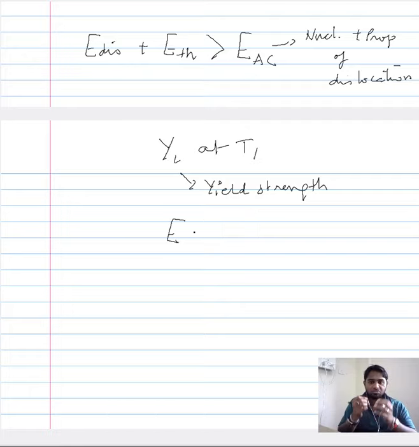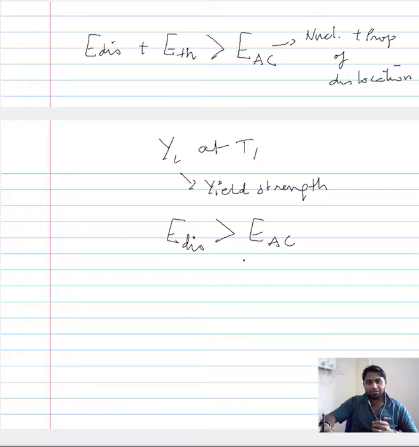So at T1, the only energy that is responsible for the nucleation and propagation of dislocation would be the dislocation energy. Now since there is not much component of thermal energy, this should overcome the activation energy, and only when this activation energy is overcome will you be able to initiate a plastic deformation.